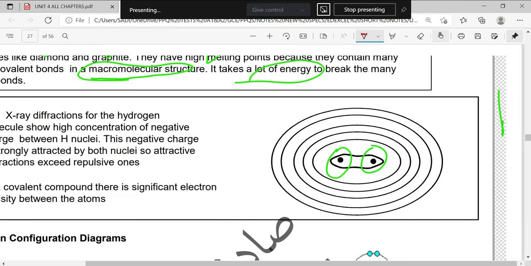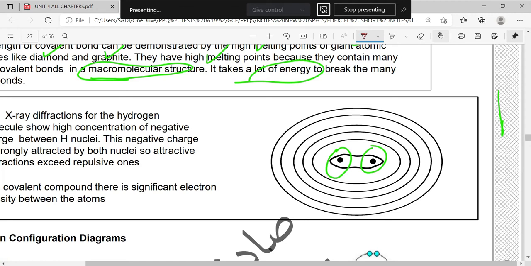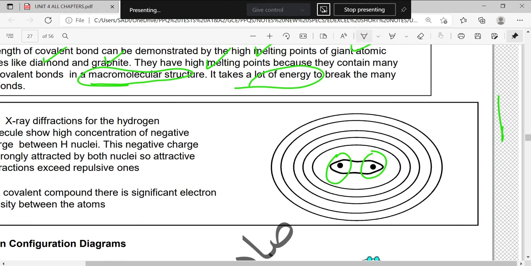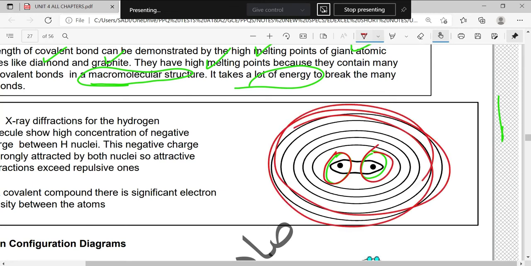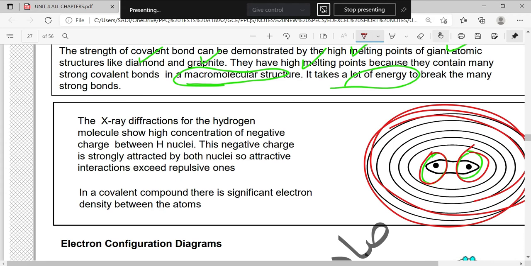See this one now. You can see the two nuclei, and the electron cloud is around the two nuclei, right? Are we clear with this? Yes, sir. Okay. So this is a sharing.